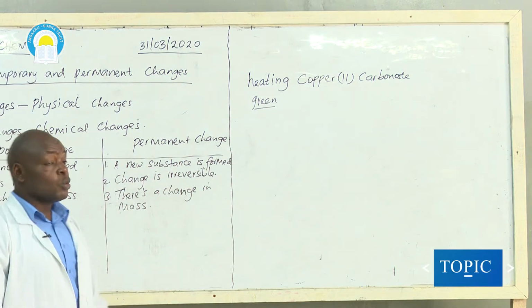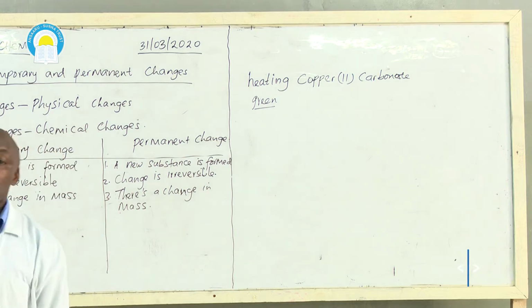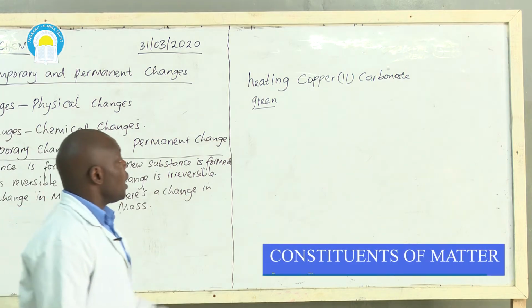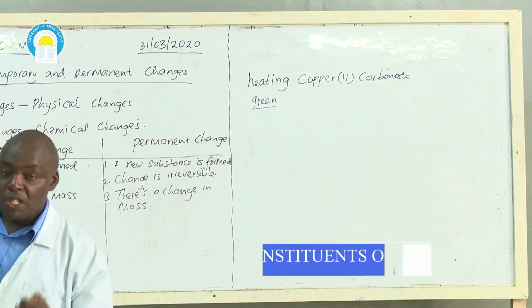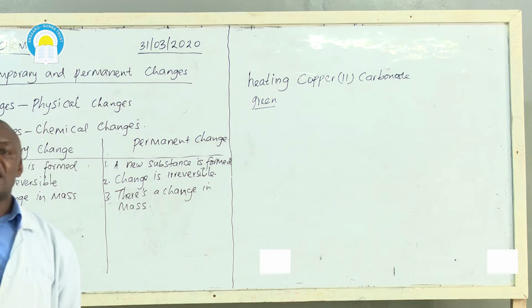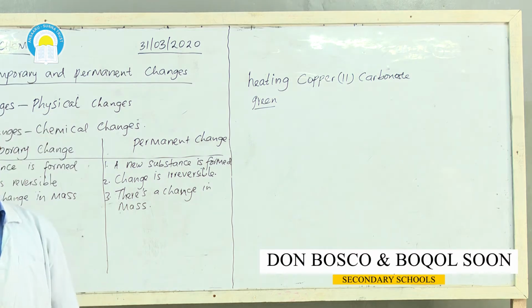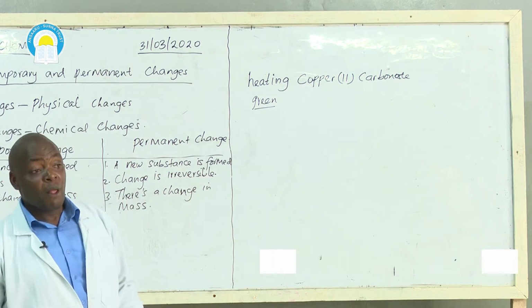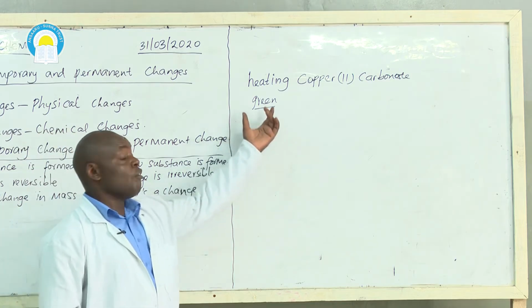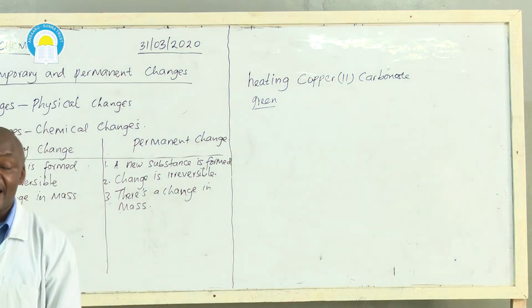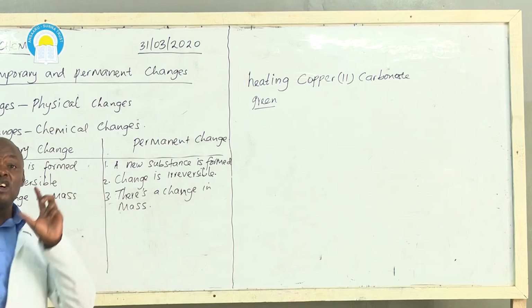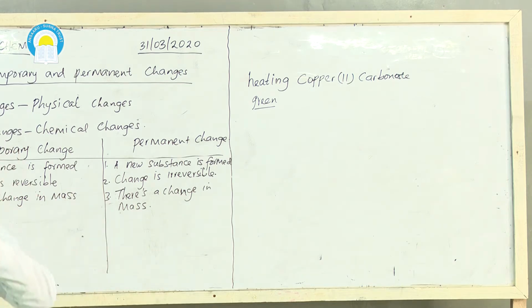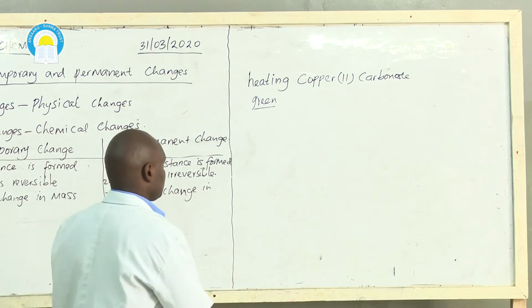The mass of copper 2 oxide is less than the mass of copper 2 carbonate because besides the copper 2 oxide, it also decomposes to produce carbon 4 oxide, which escapes to the atmosphere. When carbon 4 oxide escapes to the atmosphere, the remaining mass of copper 2 oxide will be less than the original mass of copper 2 carbonate. So it means there is a change in mass. And not just a change, there is a decrease in mass in such a reaction.